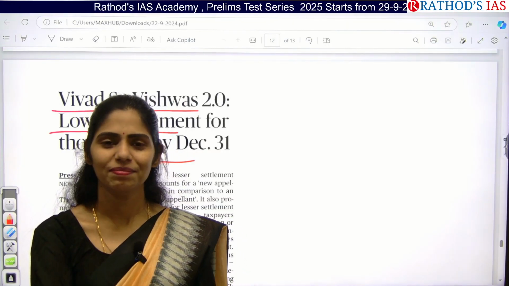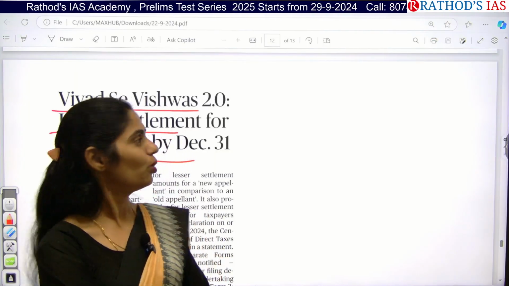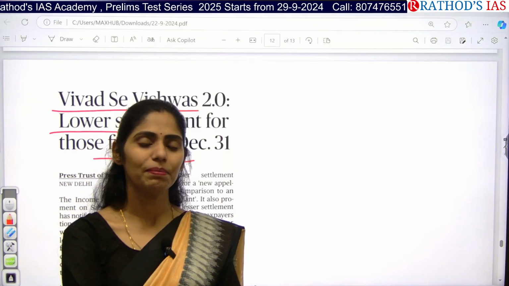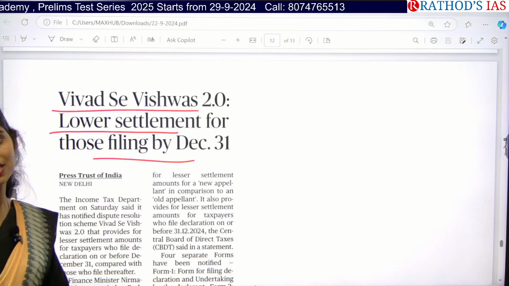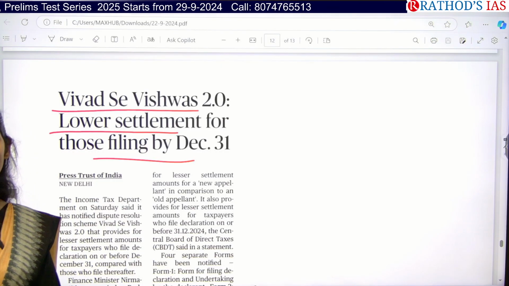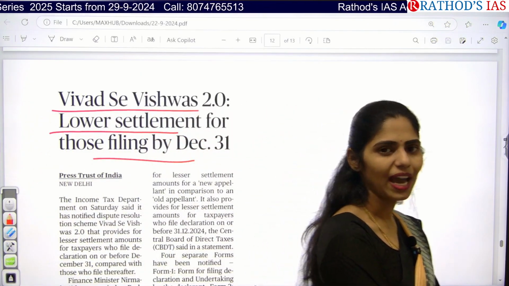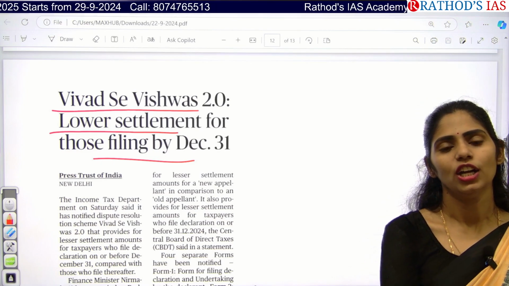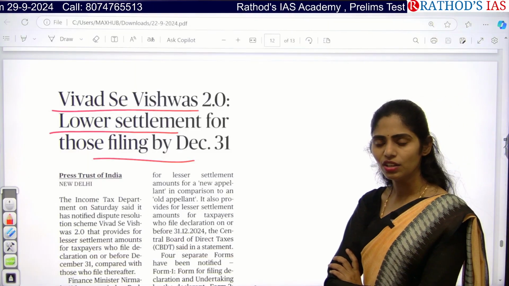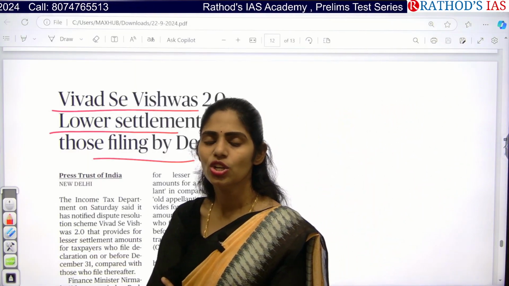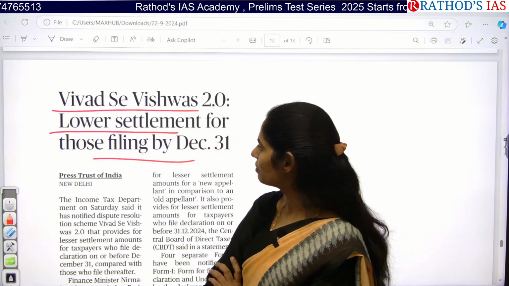So is everyone paying direct tax? No, many people are avoiding and some people are evading. So here, to increase tax compliance, especially direct tax, government came up with a scheme called Vivad se Vishwas scheme. That means to increase direct tax filings. If you are not paying tax, you will have some punishments and you will have to pay hefty fines to the government. So to avoid that, and for whatever tax litigations there are, there is a proper redressal mechanism that came up by the government, and that scheme is Vivad se Vishwas scheme.